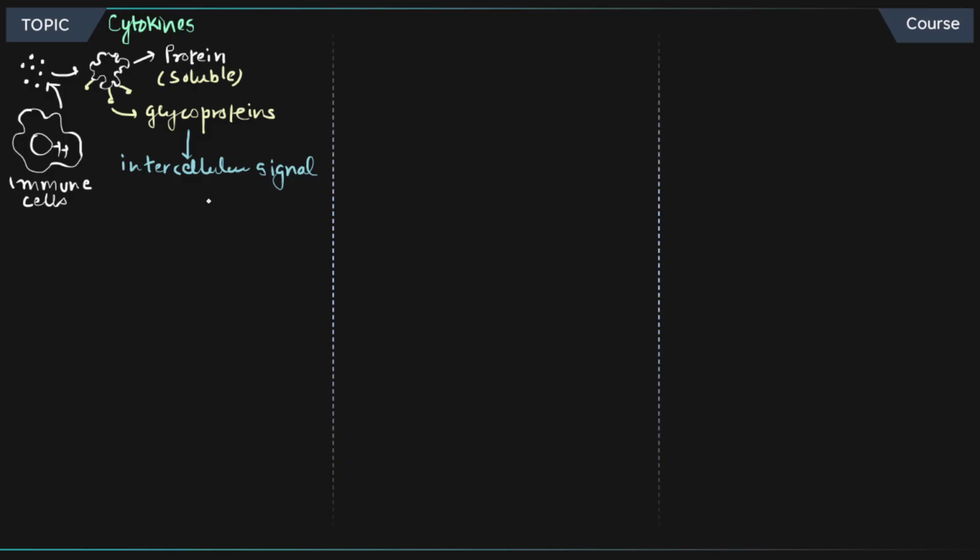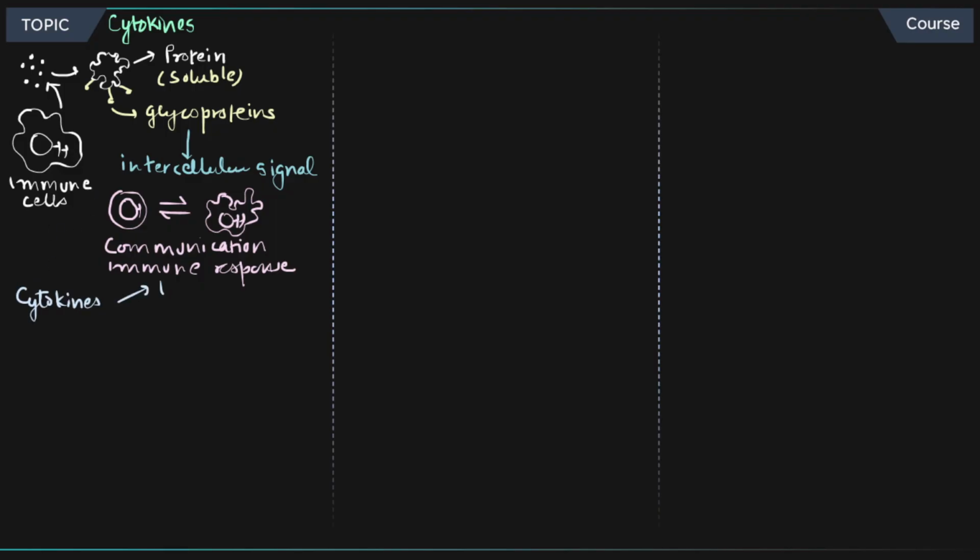For example, you can have one cell right over here. Let me create that. You have one cell which is leukocyte, let's say, and then you have other cell like macrophage. There is a communication between these two. That communication which leads to the immune response is governed with the cytokine signaling pathway. That's why cytokines are really important. Cytokines, they play an important role between two important immune systems, innate immune system and adaptive immune system. So they are the connecting bridge.